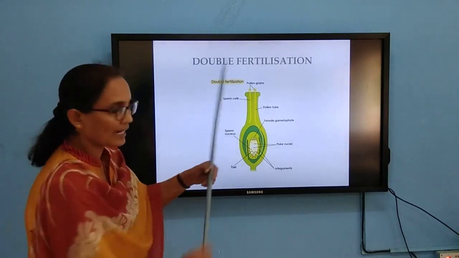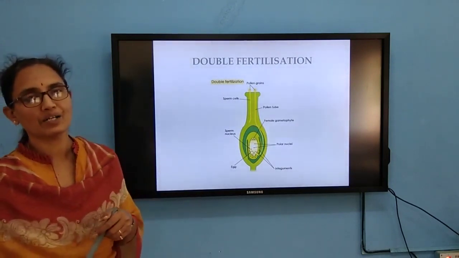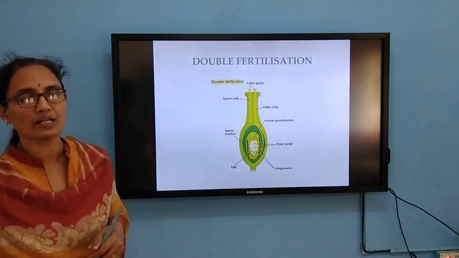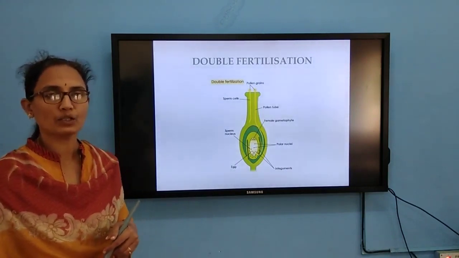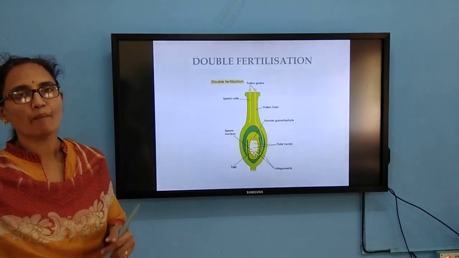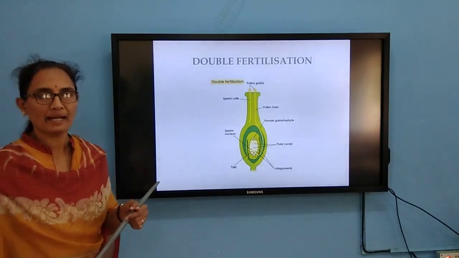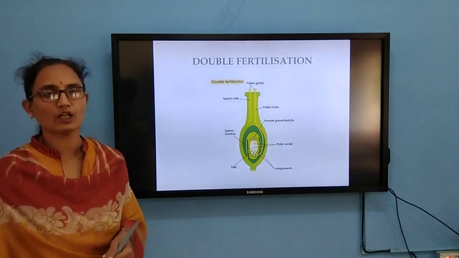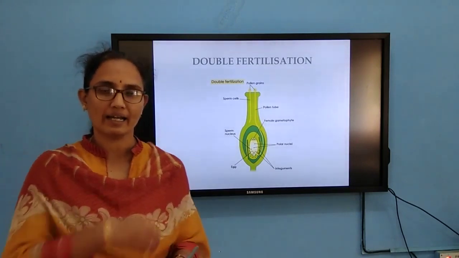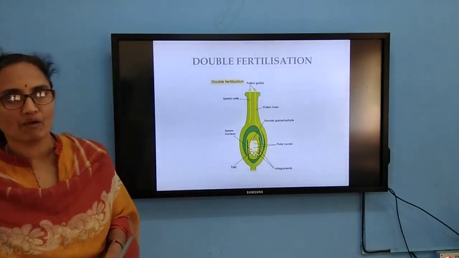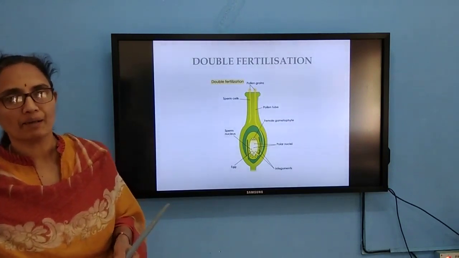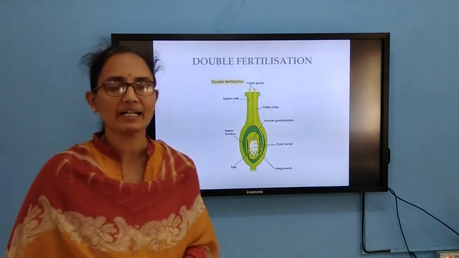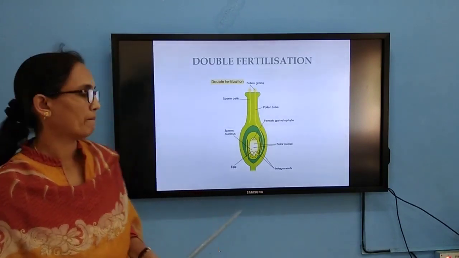So we call it double fertilization, and triple fusion is the case where one male gamete fuses with the two polar nuclei to form what we call the primary endosperm nucleus. Upon this, cell wall formation takes place, the primary endosperm cell is formed, and from this the endosperm is going to get formed.